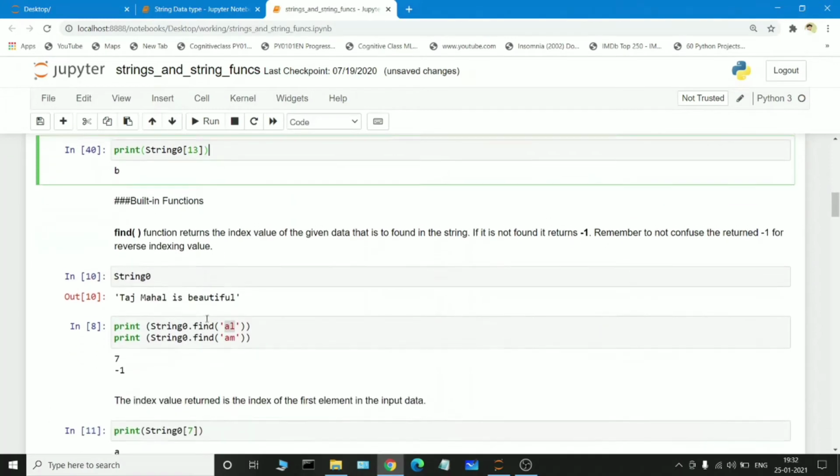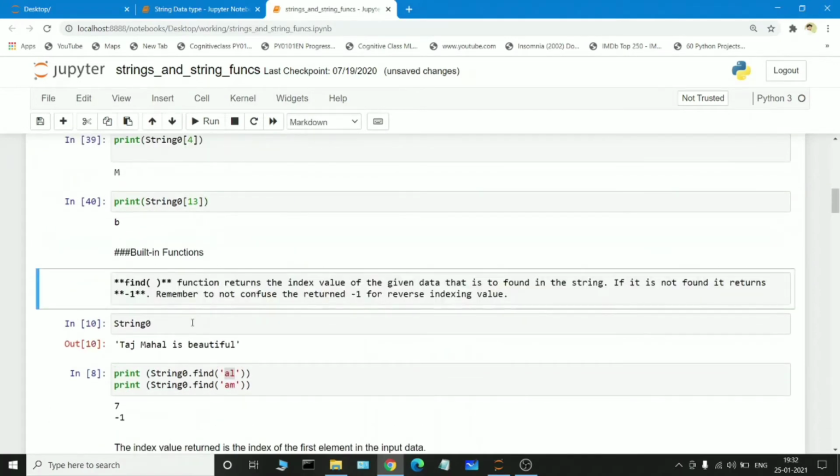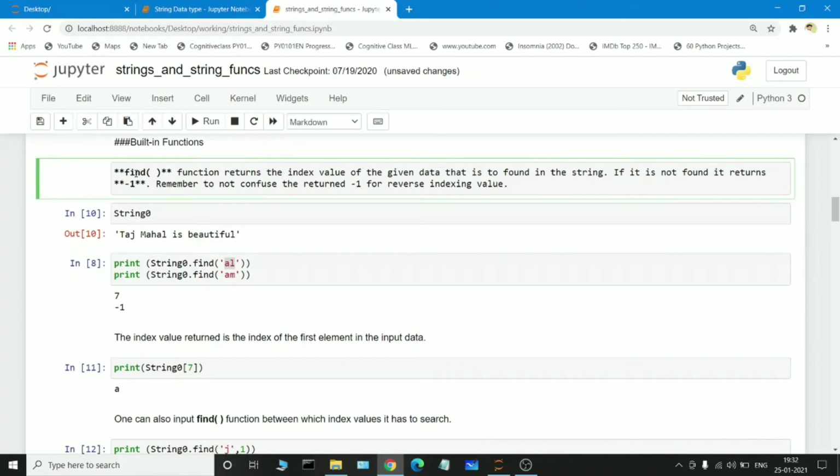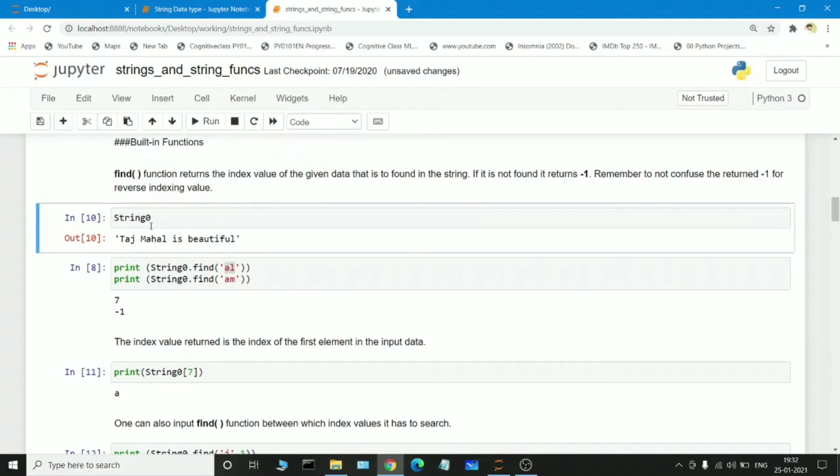So this is how the index value should be given to access a particular character in the string. There is another function called the find function, so we'll see how the find function works. This string 0 is a variable, and Taj Mahal is beautiful is the raw string we pass to the variable string 0. If we execute this, it is executed successfully.